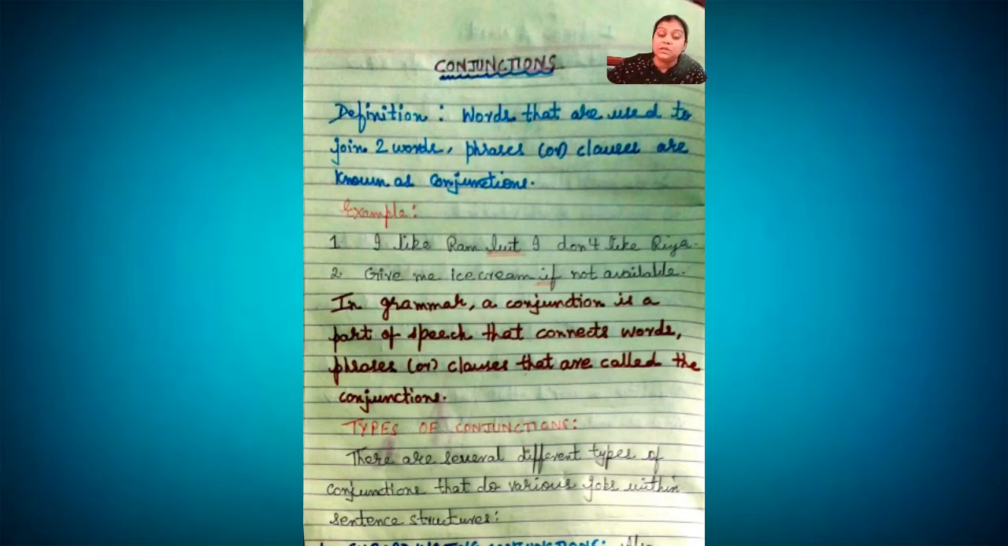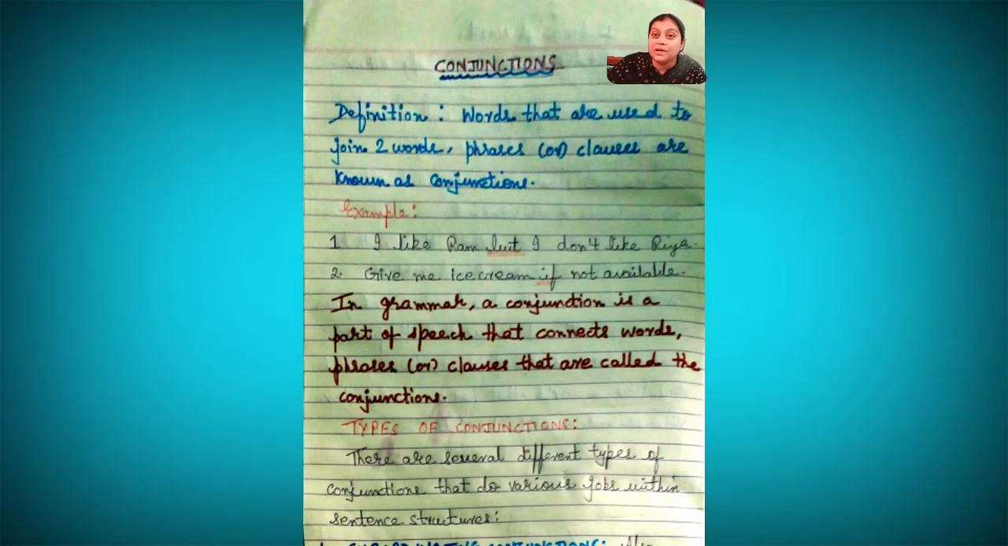right? So when any word joins a group of phrases or clauses, or two dependent sentences, or one dependent and one independent sentence, making it a meaningful sentence, these types of connecting words are called conjunctions. Have you ever wondered how we make a complete sentence which makes complete sense to us, which we are able to understand in a better way? It is because of conjunctions.